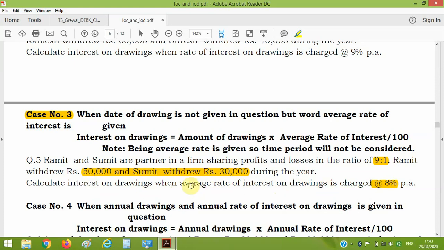If it is written that the average rate of interest on drawing is 8%, then we will not consider the time period. Interest on drawing will be amount of drawing into average rate, that is 8 by 100. There is no utilization of time period because time is not given, and in this case if the average rate is given, we will not consider the time period.